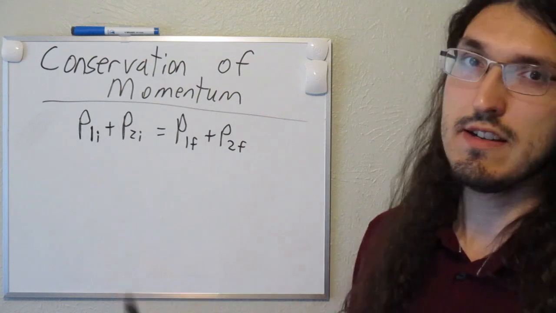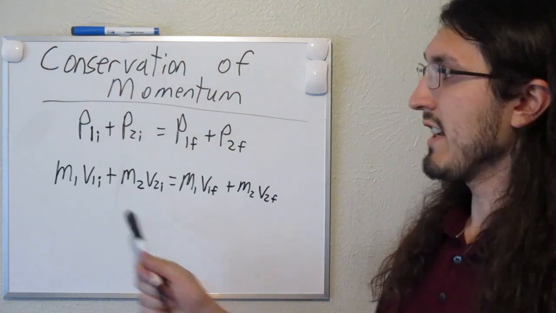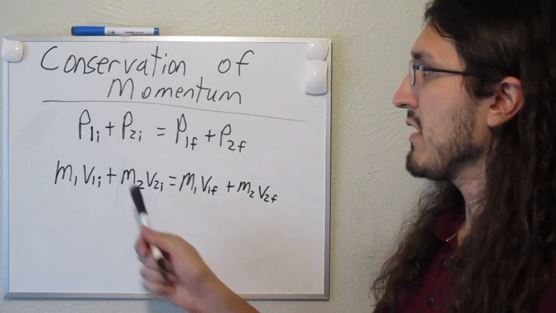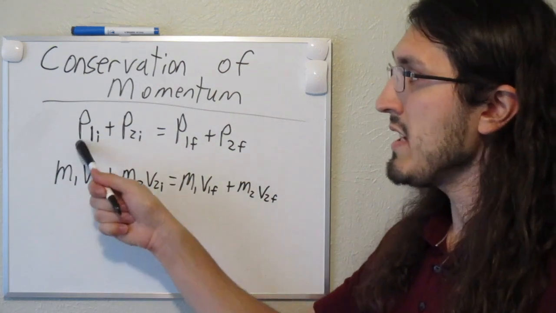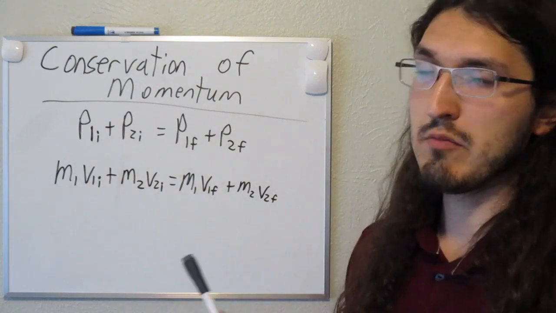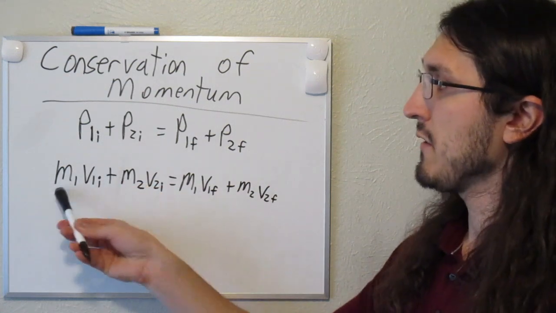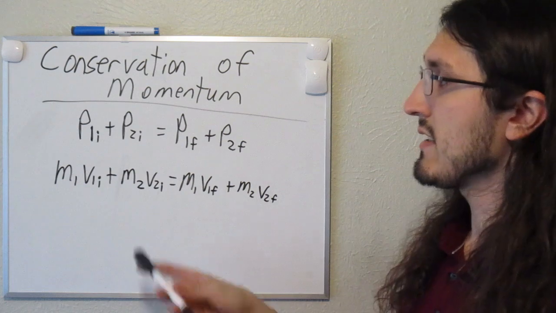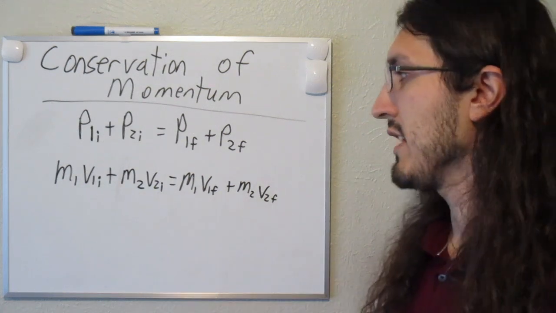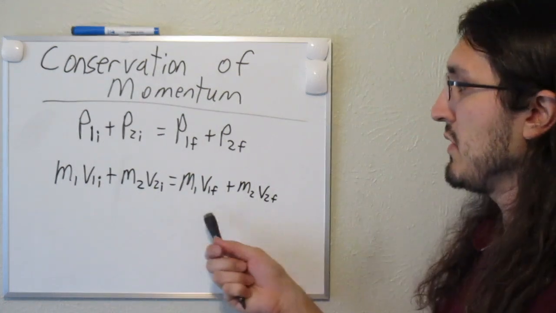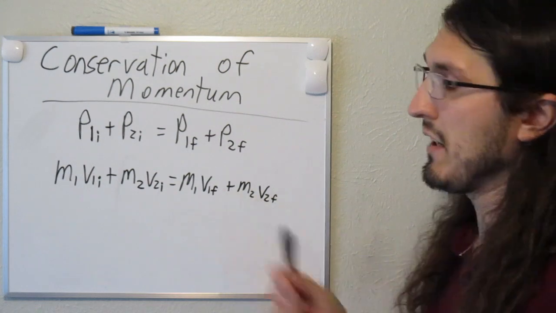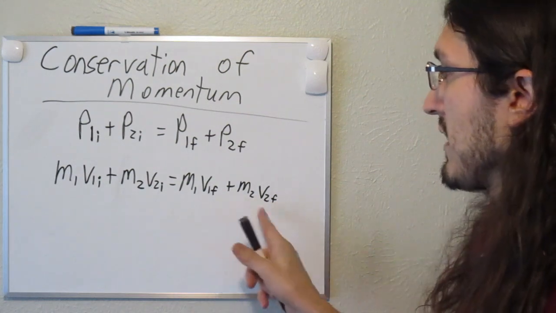And if I write this out more explicitly, it looks like this. Here in this equation, I just wrote out the same thing, but instead of writing P, I wrote mv for momentum. For the initial side, I have the mass of the first object times its initial velocity, and then the second mass times its initial velocity, which is going to be equal to the same thing on the other side, but just for the final state. So the final velocities instead of initial.